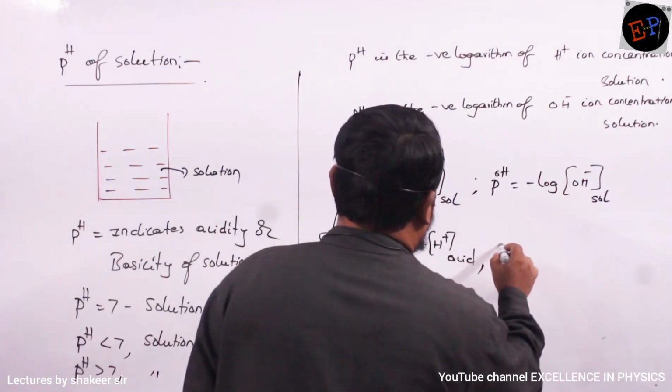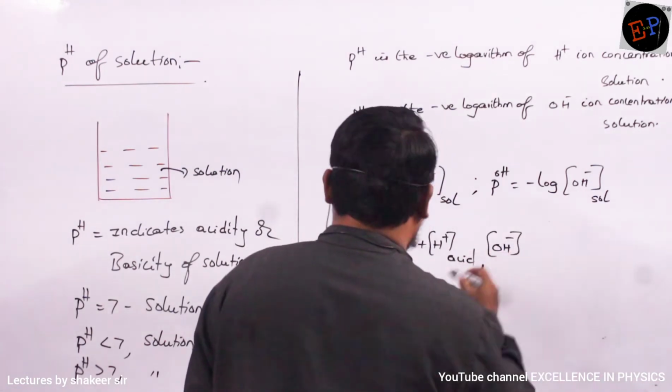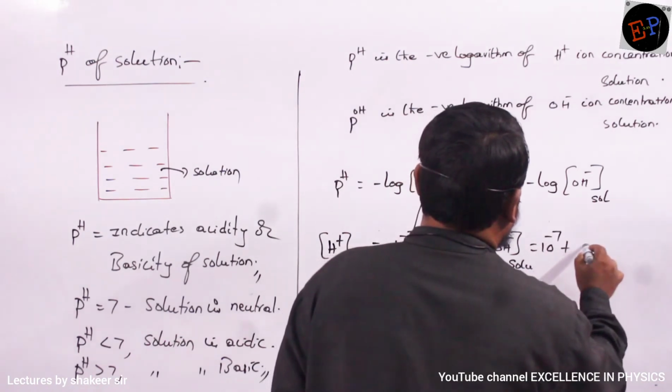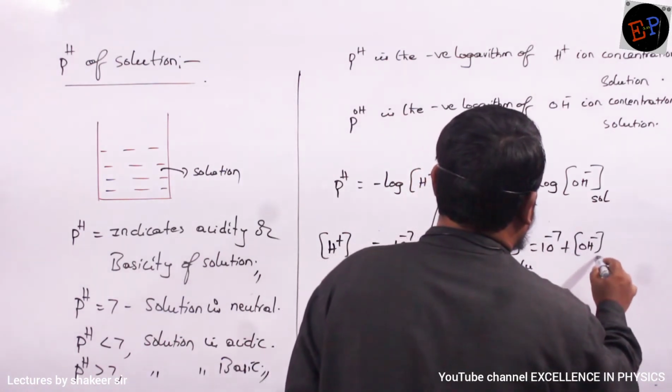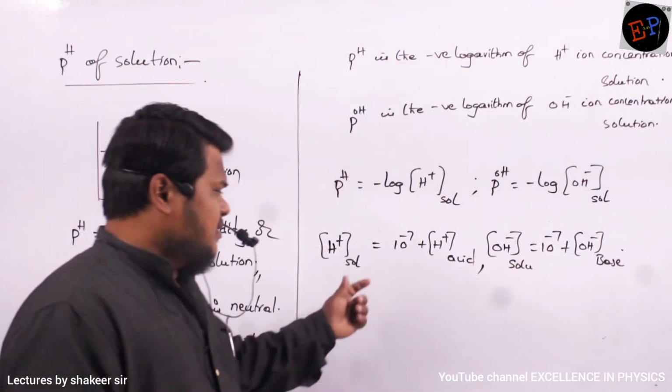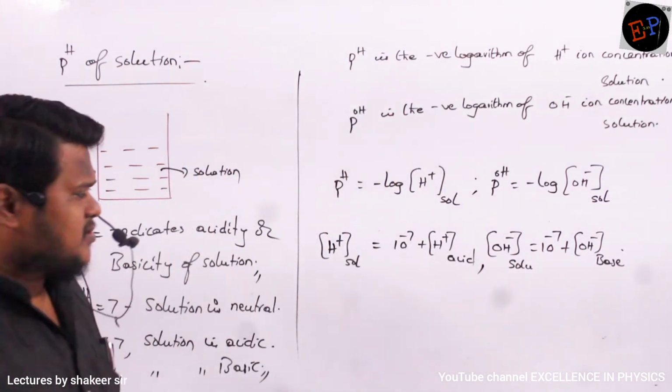Similarly, how can I write the OH minus ion concentration of the solution? This is also equal to 10 power minus 7 plus the OH minus concentration of the base. This is how I have to write. Clear? Then in this one we have some cases. What are the cases we have?